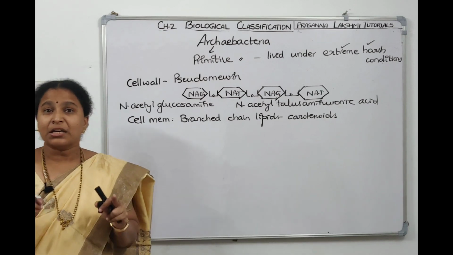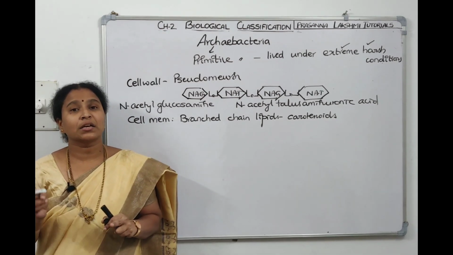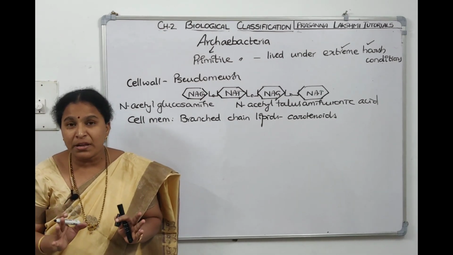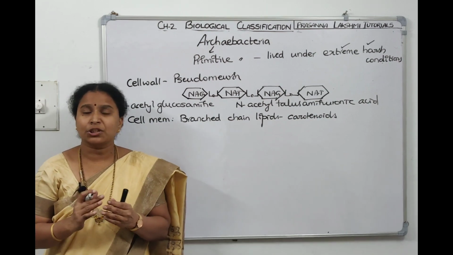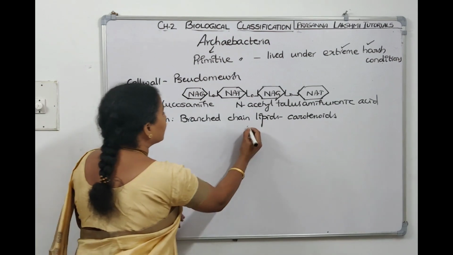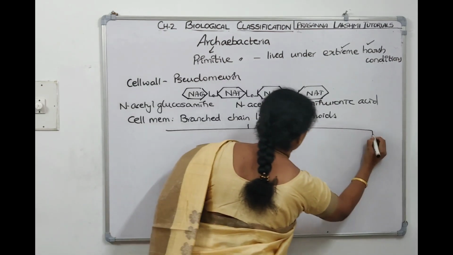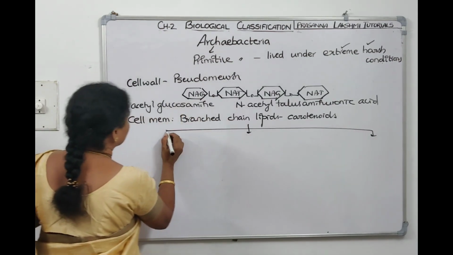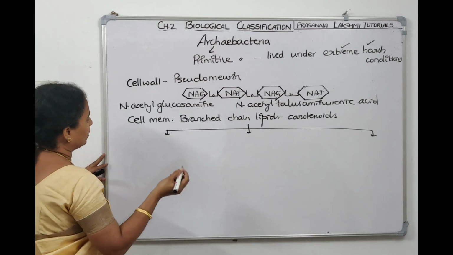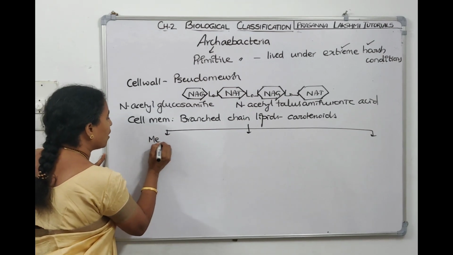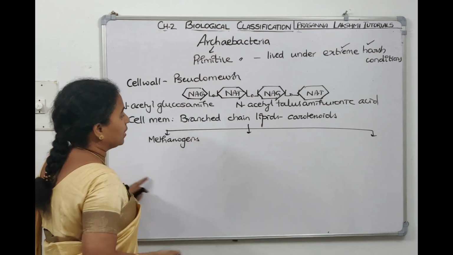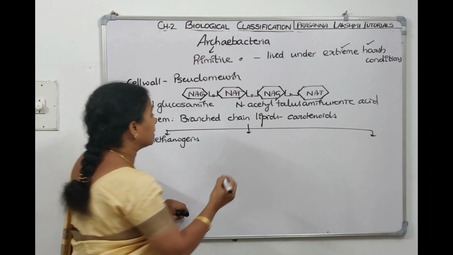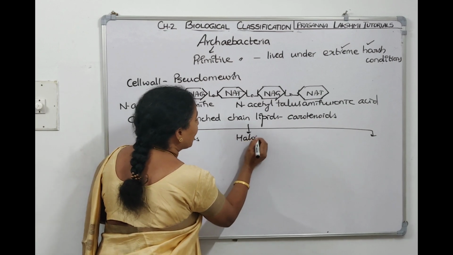The cell membrane contains branched chain lipids and carotenoids which will protect them from UV radiation's extreme harsh conditions. Now Archaebacteria are categorized into three groups. What are the three groups of Archaebacteria? One group which grows in the rumen of the cattle is called methanogens. The other group which grows in saline salt beds is called halophiles.